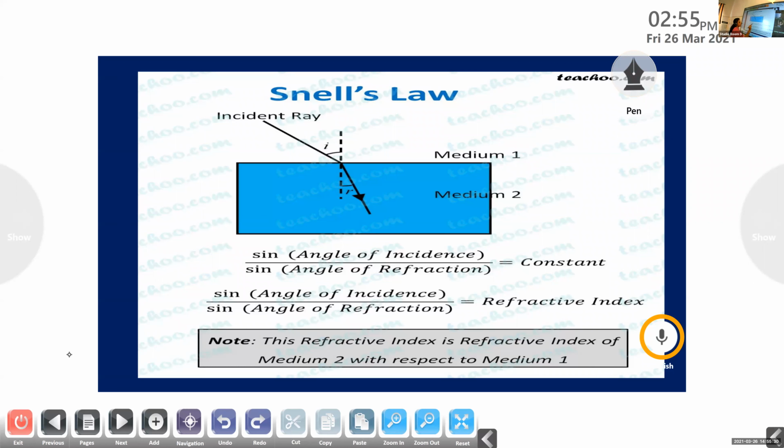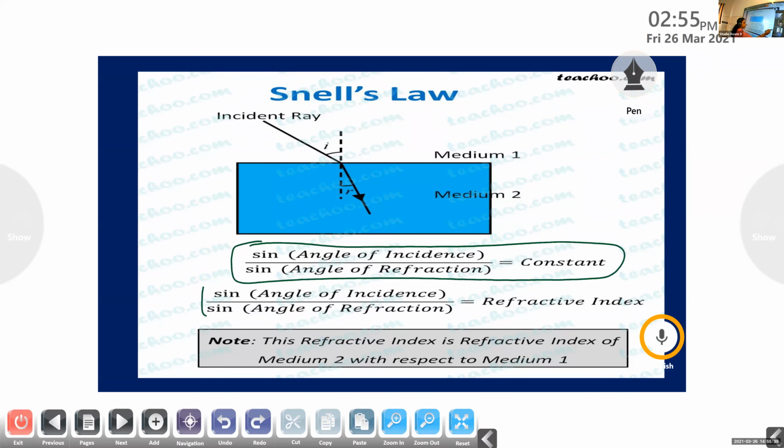The second law of refraction is this: the ratio of the sine of the angle of incidence to the sine of the angle of refraction is a constant, and this constant is equal to n, our refractive index. The second law of refraction is also known as Snell's law.